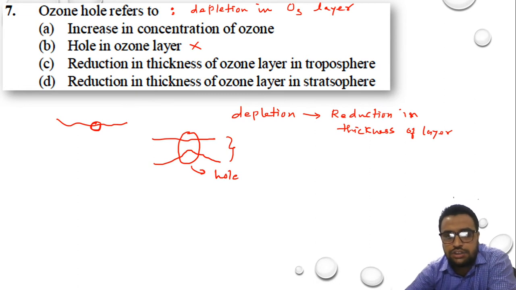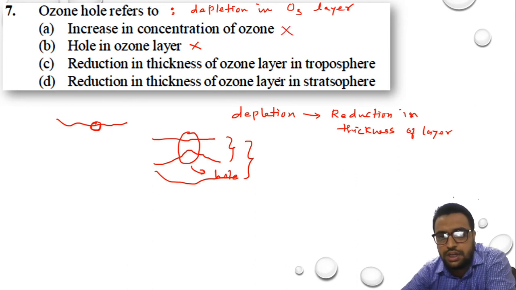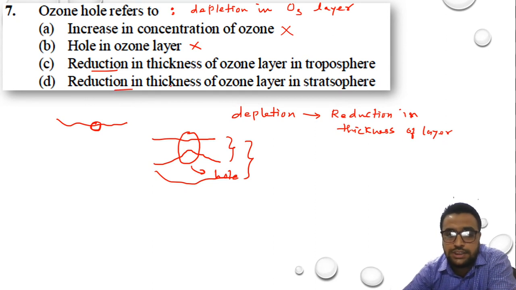Second, increase in concentration of ozone layer. If the ozone layer concentration increases, the thickness of this layer will increase. So hole does not mean the thickness increases. Hole means the thickness should decrease. So option A and option B cannot be correct. Now look at option C and option D. Reduction in thickness and reduction in thickness. In both the cases, there is reduction in thickness of the ozone layer.